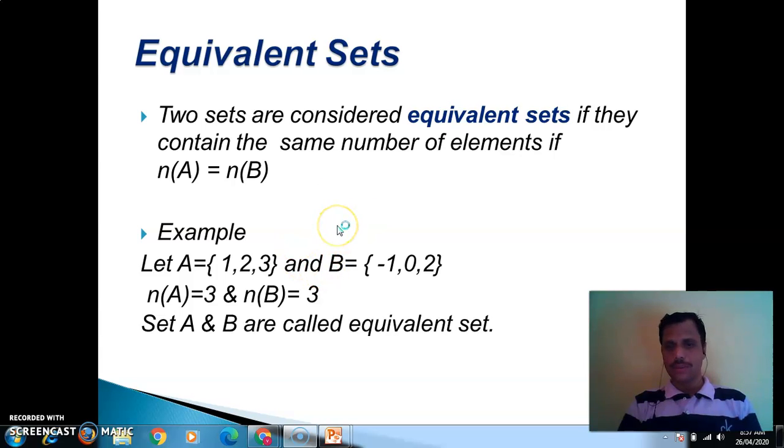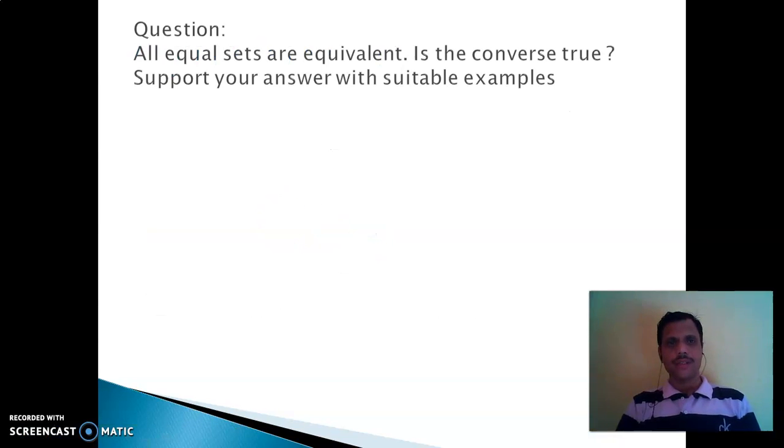I hope your concept is clear, what the difference is between equal sets and equivalent sets. My question is, all equal sets are equivalent. Is the converse true?